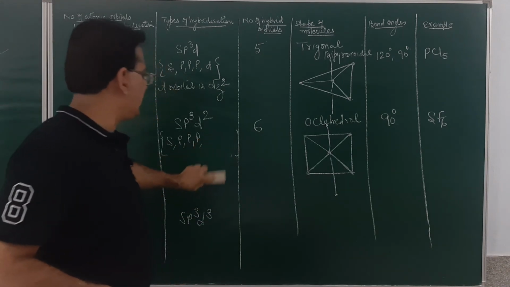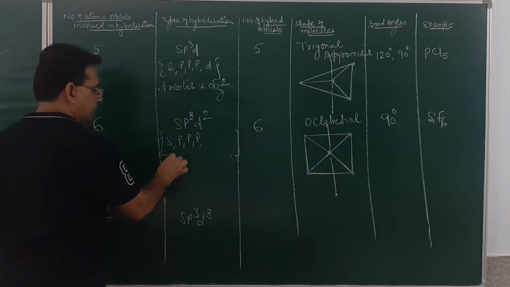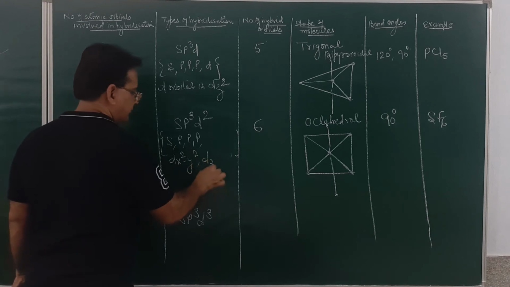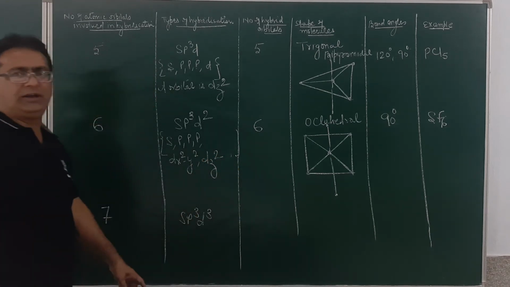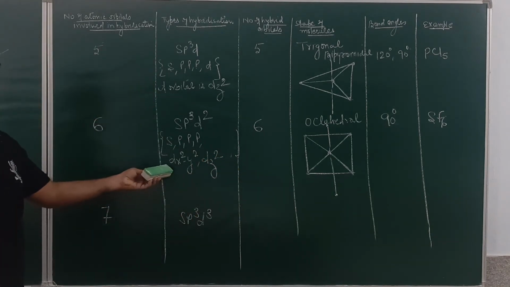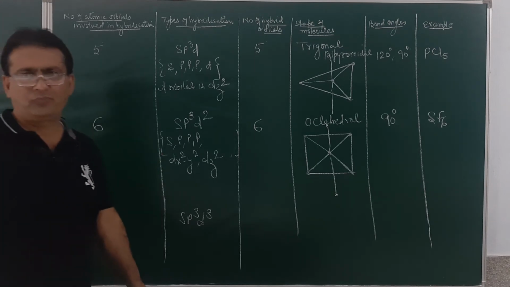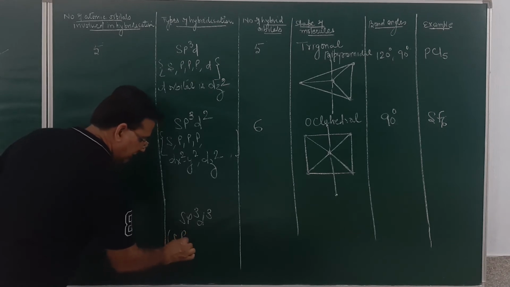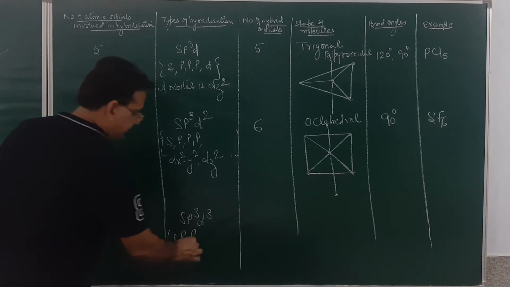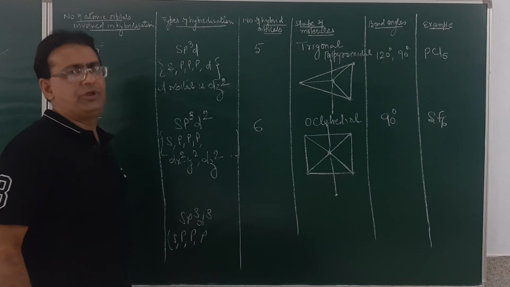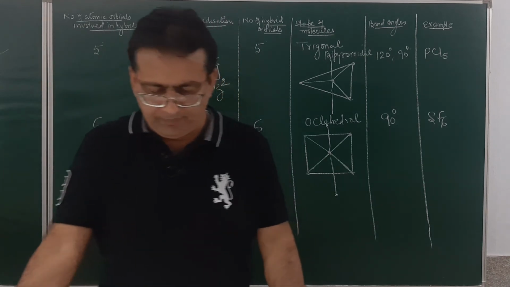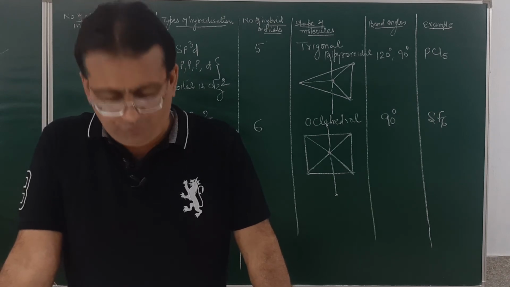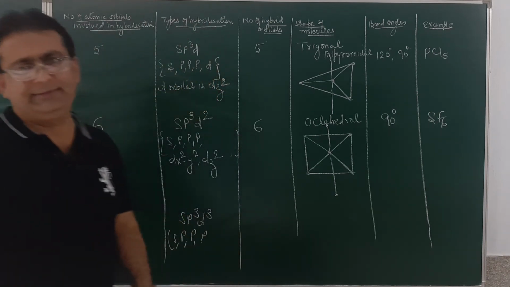The 2 d orbitals involved over here are dx square y square and dz square. I think I shall be very clear. Make a correction. Earlier I wrote dxy, dyz. Here the orbitals involved are s, then p, and p, and 3 of the d atomic orbitals will be involved, which are dx square y square, dxy and dyz. Am I clear?